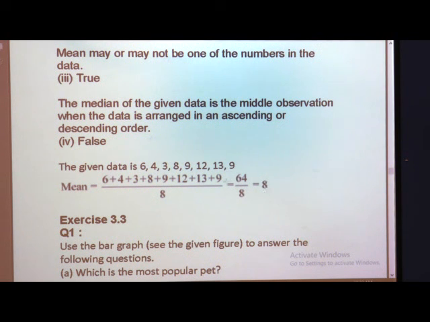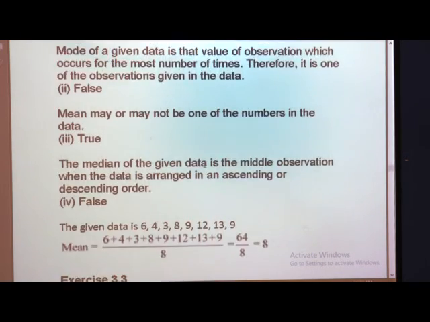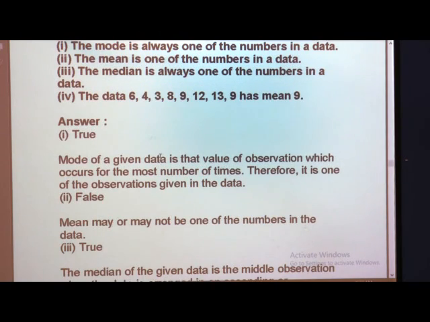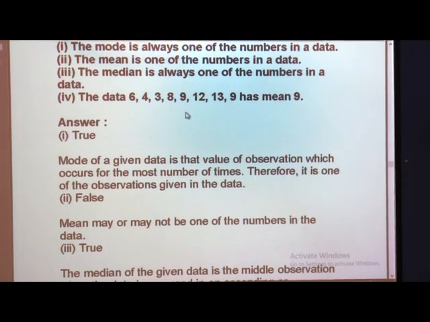We got 8, and our statement here says the mean should be 9. Again I will read the data: 6, 4, 3, 8, 9, 12, 13 and 9 has mean 9. It is false, because we have calculated it and found the mean as 8. So this statement is a false statement.